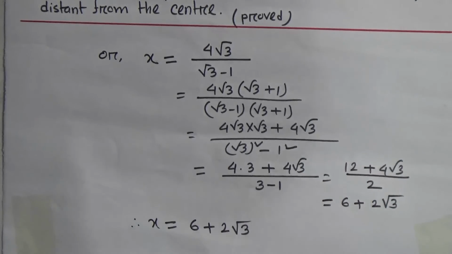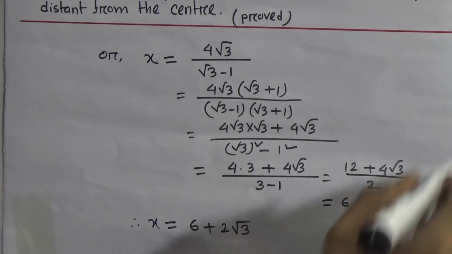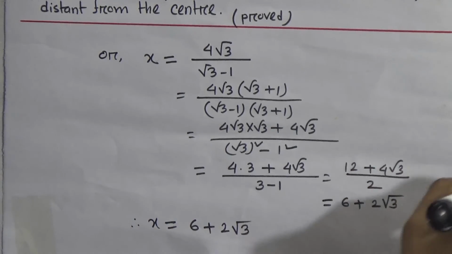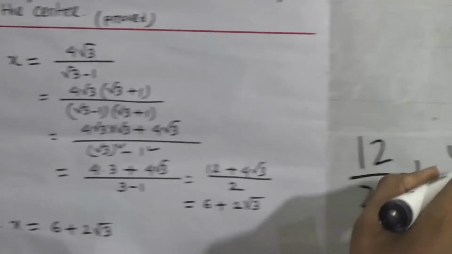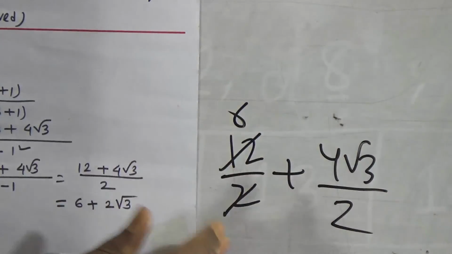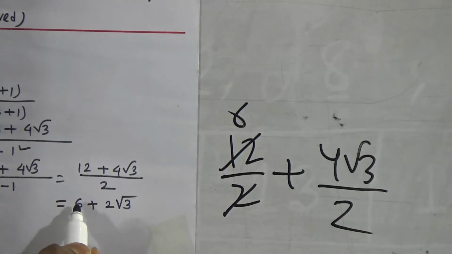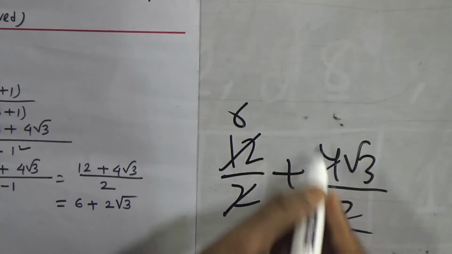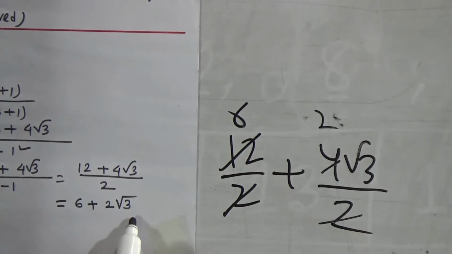Now student, I have skipped one line here. Look, 12 by 2 and 4 root 3 by 2. If you divide 12 by 2 you get 6, and then we get 2 root 3. Okay student, therefore we have got 6 plus 2 root 3.